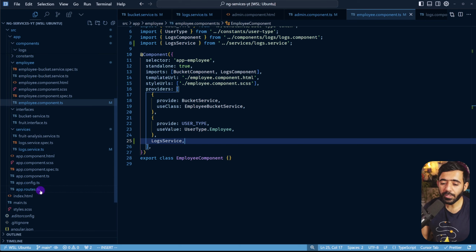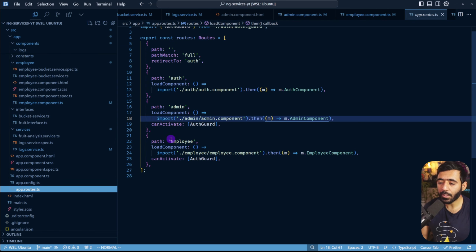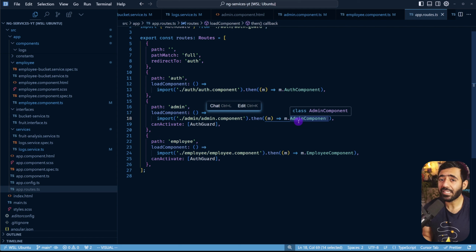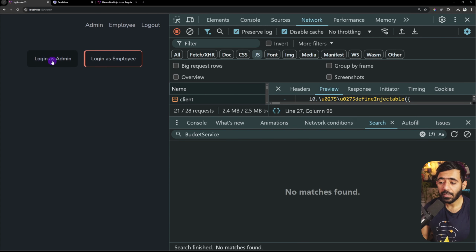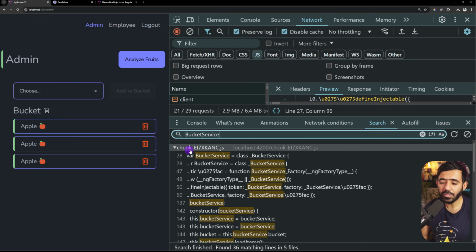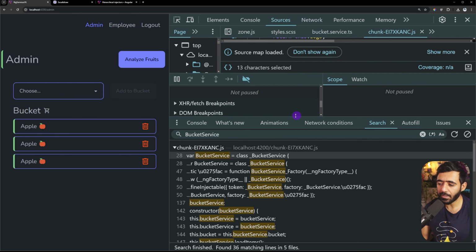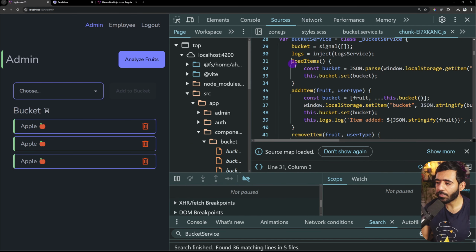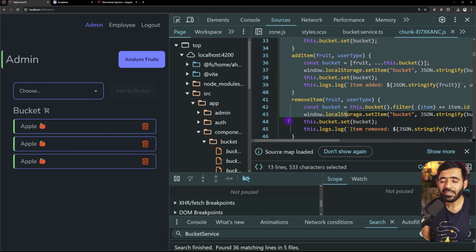And if you go to the routes.ts file, you can see that the admin component right now is lazily loaded using the loadComponent function right here on the route level. So that means that until I actually go to the admin component, I will not load bucket service JavaScript in my web application, which means that if I go there, now I would actually load bucket service. And if I try to find it, you're going to see that we have this chunk which has the bucket service. So if we click this, we can actually see the bucket service right here. And there you go. You can see the class BucketService right here. You can see all the functions that we have right here. So bucket service got loaded when we actually went to the admin page.